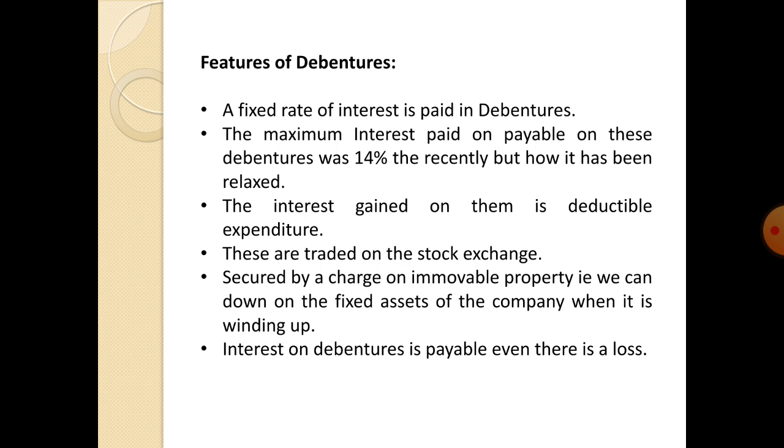For example, if a person buys equity shares, the company will give dividends. Likewise, if the person buys debentures, they pay the interest. That is one of the key features of debentures.